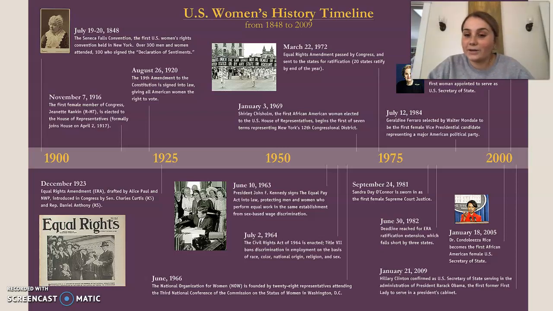And then we come over to 2005, where we have the first African-American female U.S. Secretary of State. And then 2009 with Hillary Clinton being the U.S. Secretary of State as well.